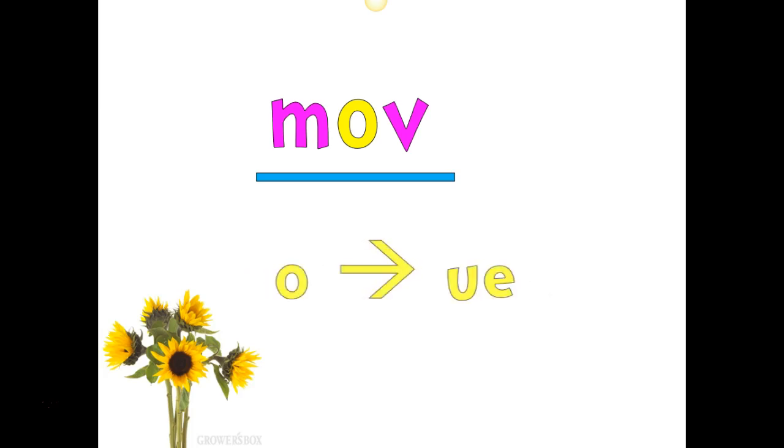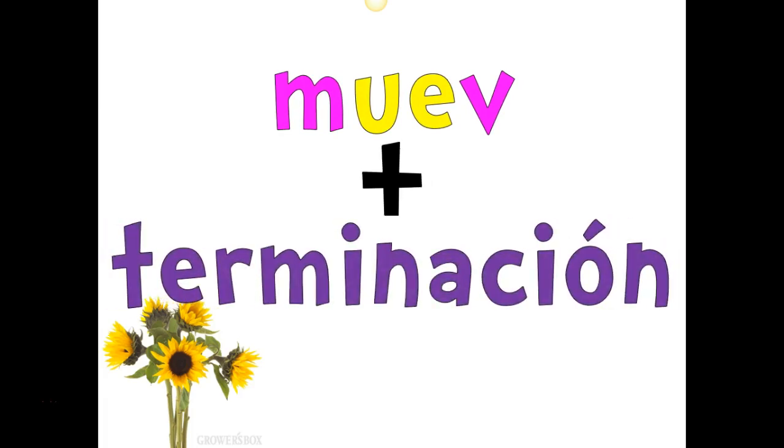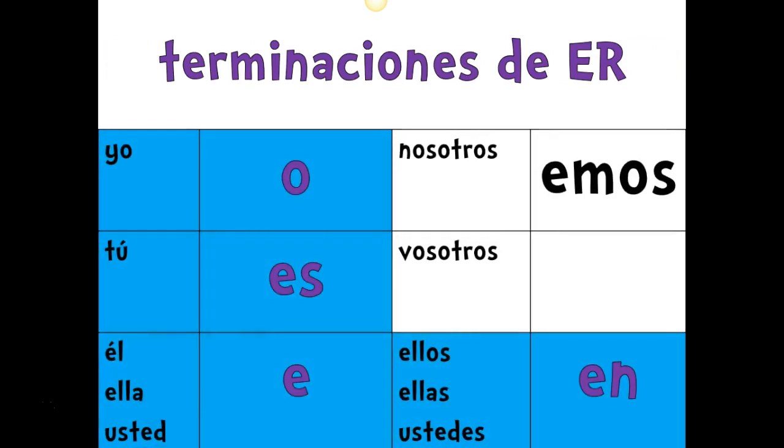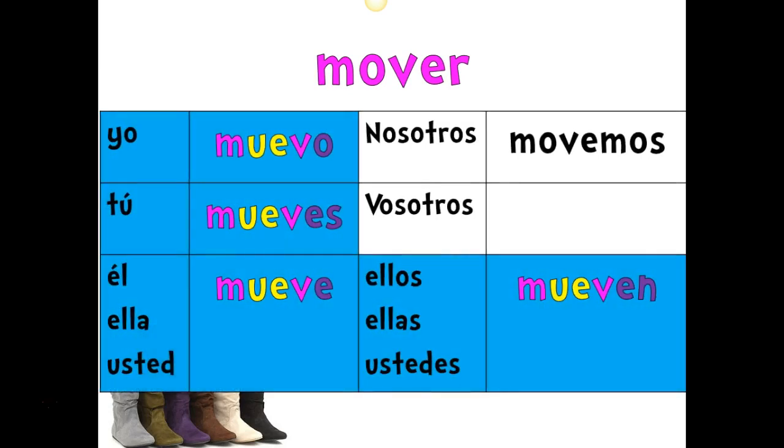So, as always, we take off our ER because we don't want to say to move anymore. We want to say I move, or you move, or she moves. And we're going to change that O to a UE. So our new stem becomes mueve. And then we're going to add our ending like we do with every other ER verb. Again, those are our ER verb endings. So our final conjugations of mover are going to look like this.